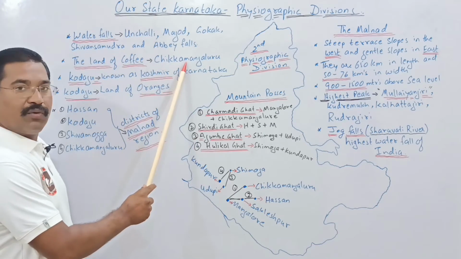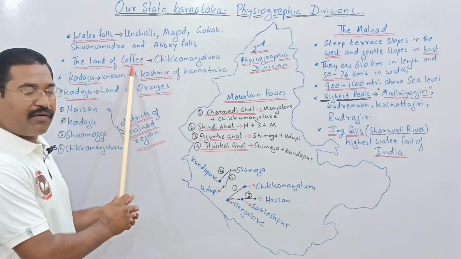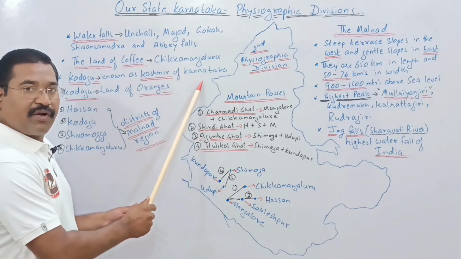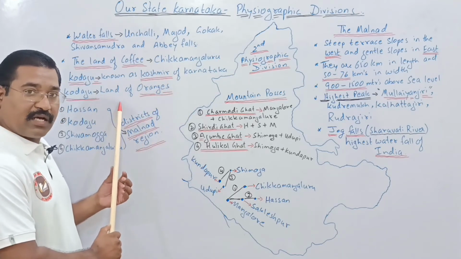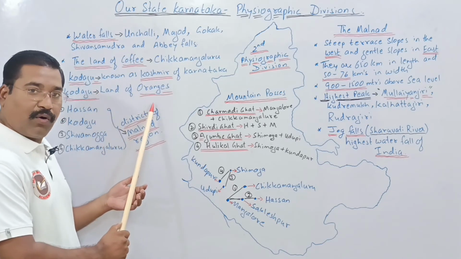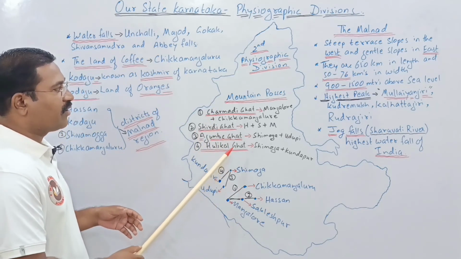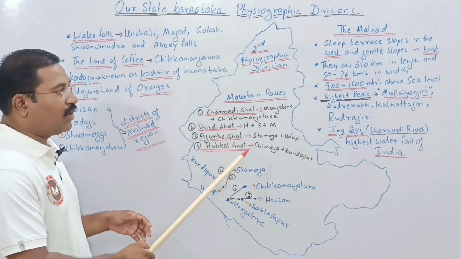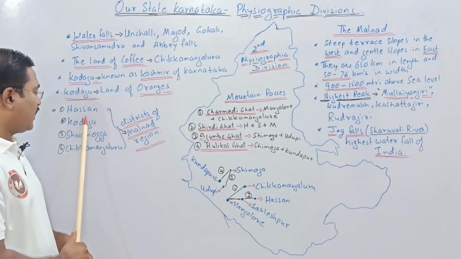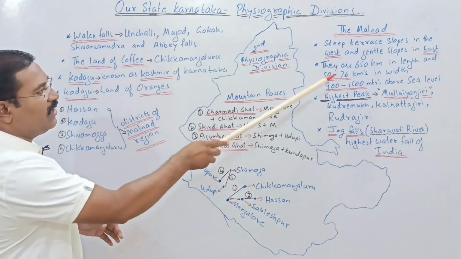Moreover, Chikmagalur, where the highest amount of coffee is produced, is called the land of coffee. Then Kodagu is known as the Kashmir of Karnataka. Oranges are also produced abundantly over here, so Kodagu is also known as the land of oranges. And this second part of the physiographic division of Karnataka, the Malnad area, has four districts: Hassan, Kodagu, Shimoga and Chikmagalur. These are the four districts which lie in the Malnad area.